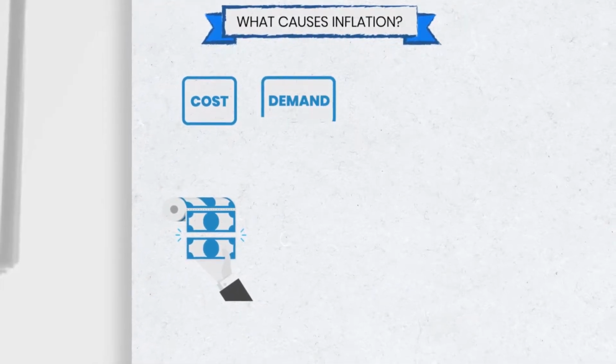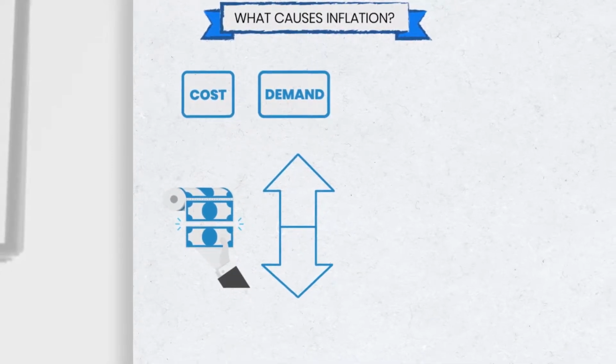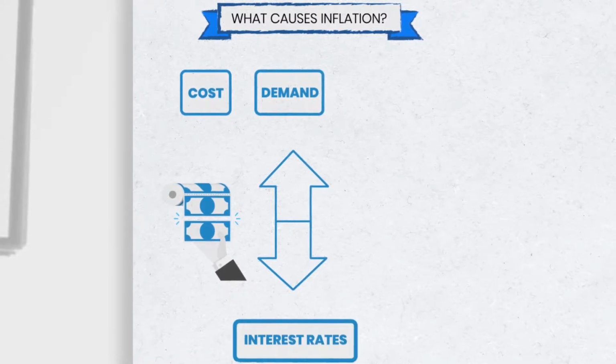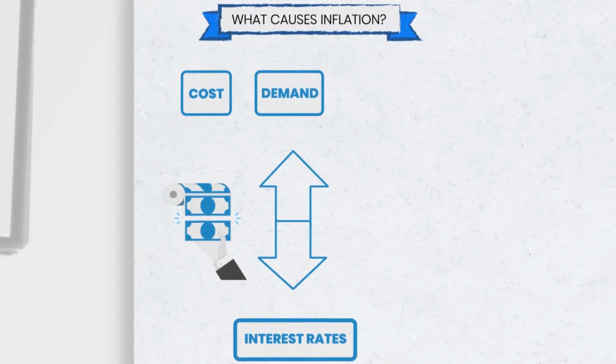Demand inflation. When demand exceeds supply. It's usually caused by a reduction in tax as people get richer and have more money to spend. A fall in interest rates means borrowing money to spend is cheaper. When demand increases, suppliers will raise prices to match the demand.